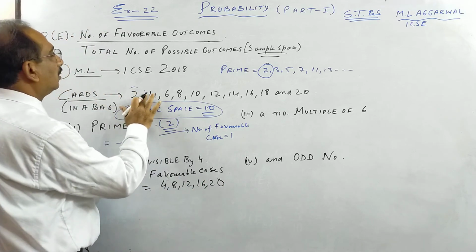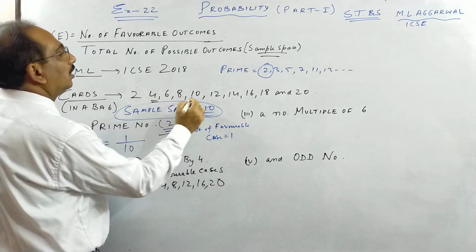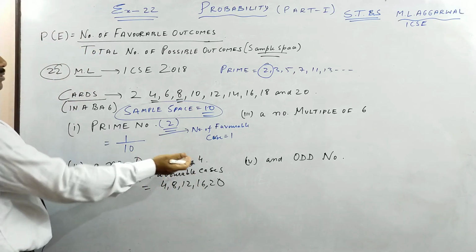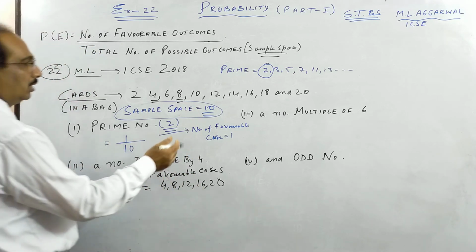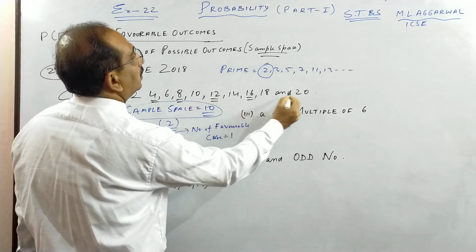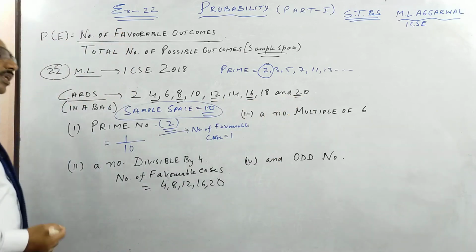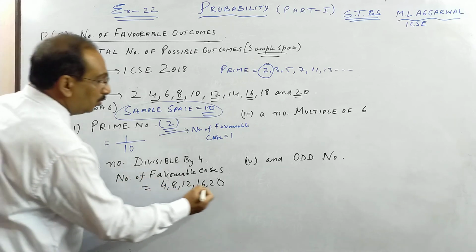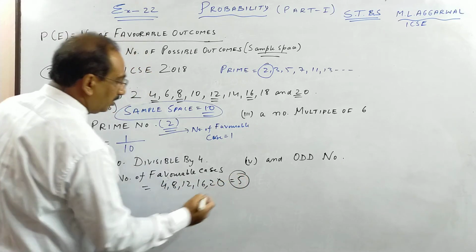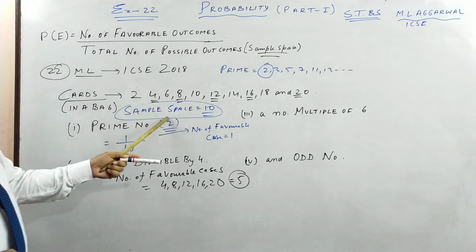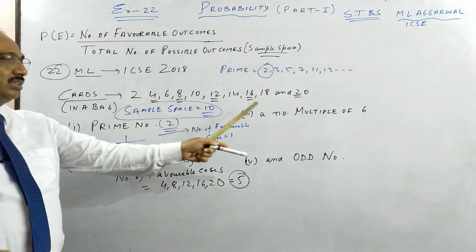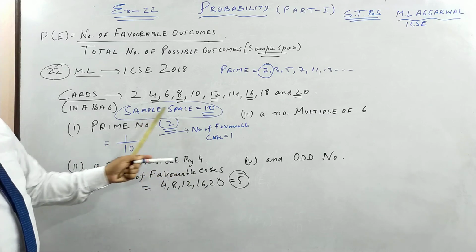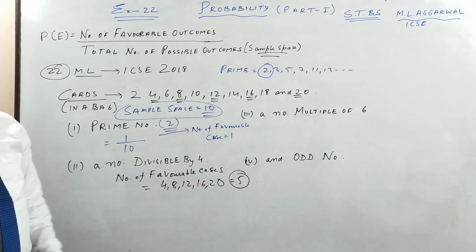See here we have 4, 8. These are numbers divisible by 4. There are multiples of 4 also, but the question is saying number divisible by 4. Don't write all these numbers. We have 5. So out of 10 in the sample space, out of the first 10 even numbers, 5 of them are divisible by 4. Remember, we are not taking odd numbers.